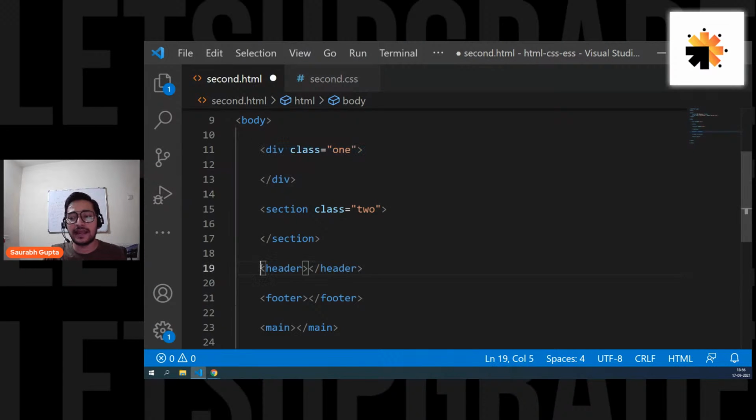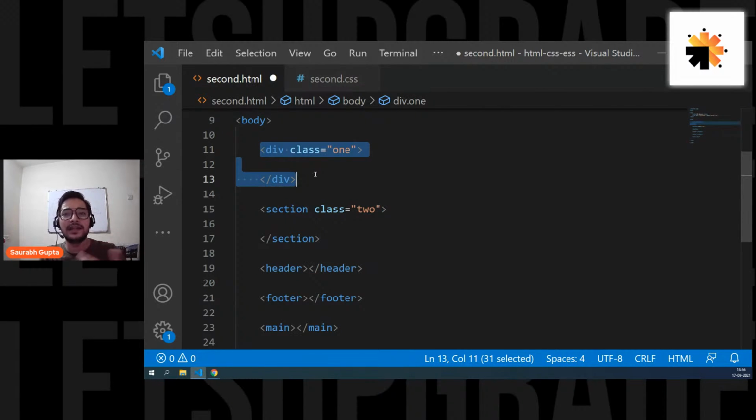For this, you can use a header so that the search engine and the browser can understand that, okay, fine, this is the header section. Now, if you want, you can also use a div tag for it. It will create the same output, but the code readability will be better if you use a proper header tag. Output is going to be same, just the tag name is different.